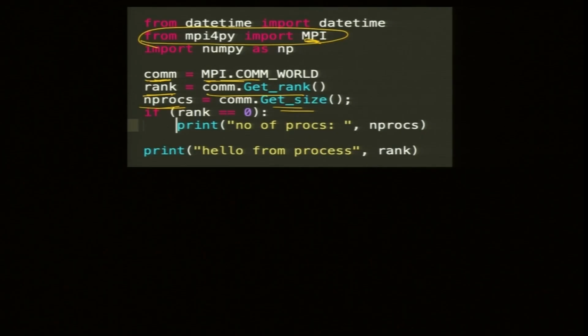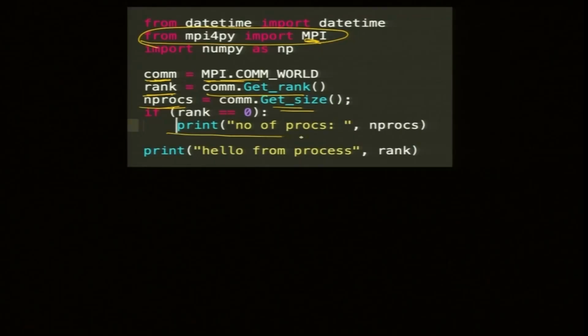Remember each process is running. I want to see the number of processors, so I print them. An obvious mistake I also make even now: I can say print number of procs, you just say print, right. So how many copies will be printed on the screen? Each process will print.